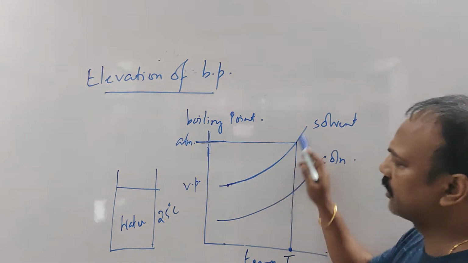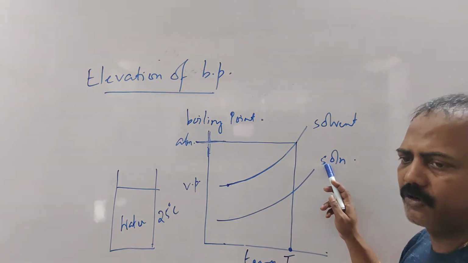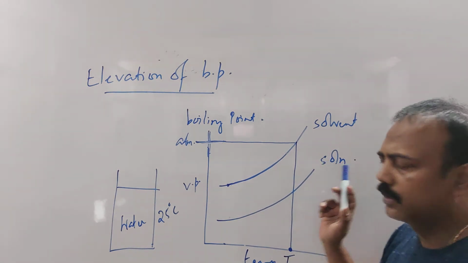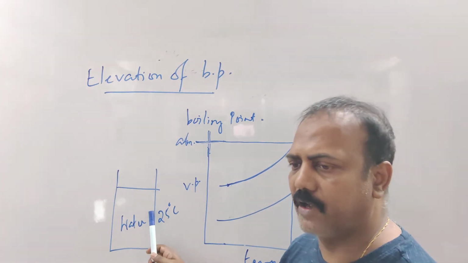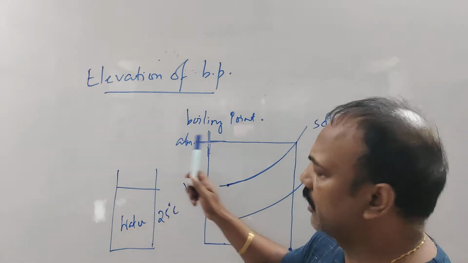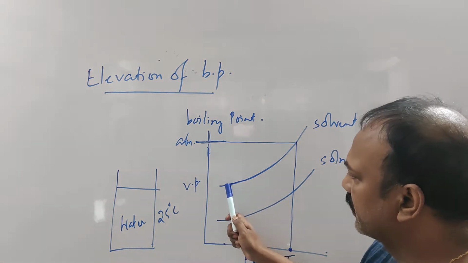And we know the vapor pressure curve. This is for pure solvent. This is for solution of non-volatile solute. We know this. Now, what I am saying is that suppose I have taken a certain amount of water at 25 degrees Celsius, where the atmospheric pressure is this, and the vapor pressure at 25 degrees Celsius is this much.